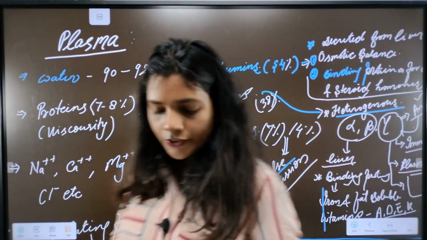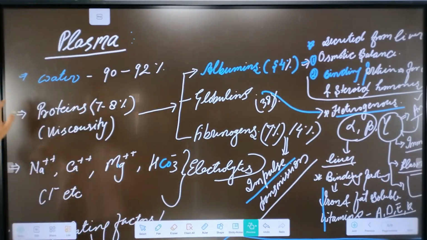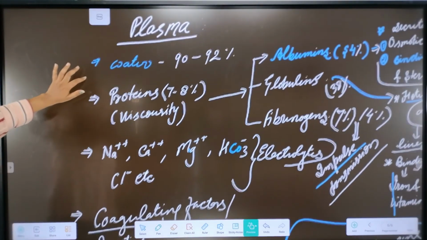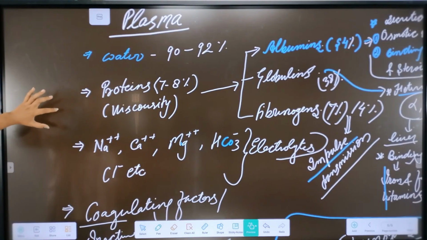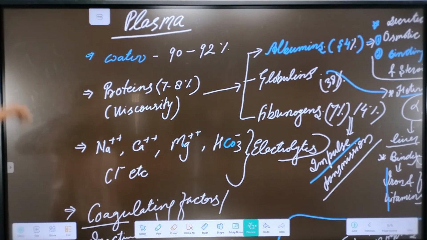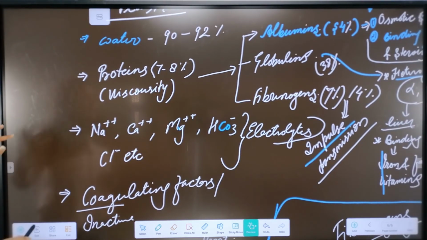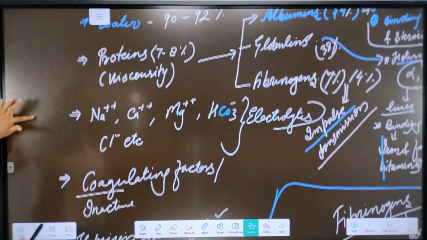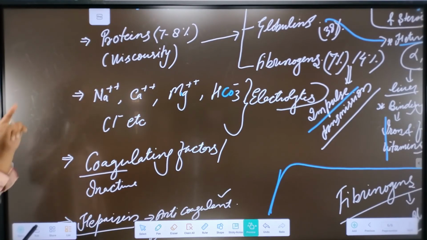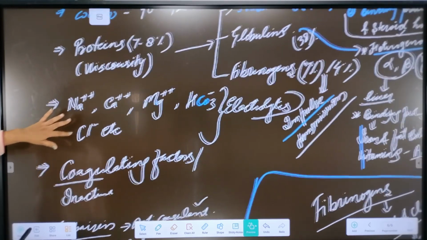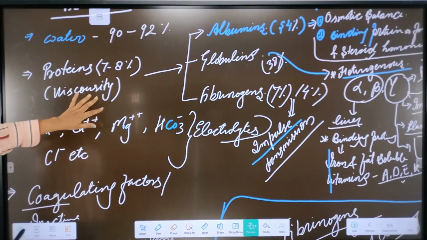Let's do a quick revision of the components of the plasma, or the things that are found in our plasma, or what are the things that make the plasma. In plasma, about 90 to 92% is water, and next is protein, which influences viscosity and makes up about 7 to 8%.